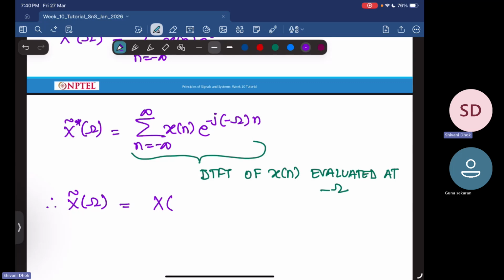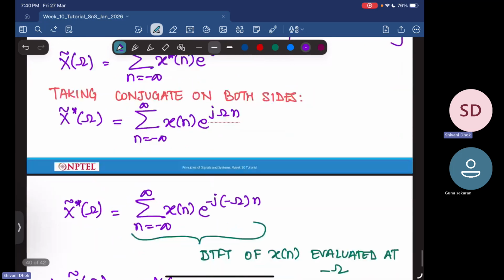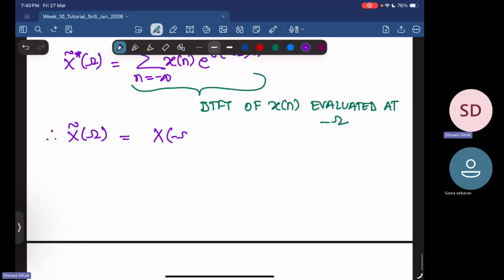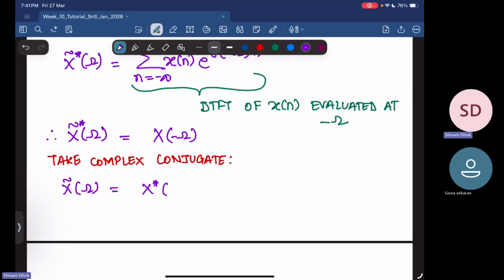What is the Fourier transform of x of n? The Fourier transform of x of n is capital X of omega. So this is X of minus omega. Now again, I'll take the complex conjugate. So that will give me X tilde of omega, this is complex here, yeah, X conjugate of minus omega. Okay, so what did we just show? Therefore, x conjugate of n will have a Fourier transform capital X conjugate of minus omega.